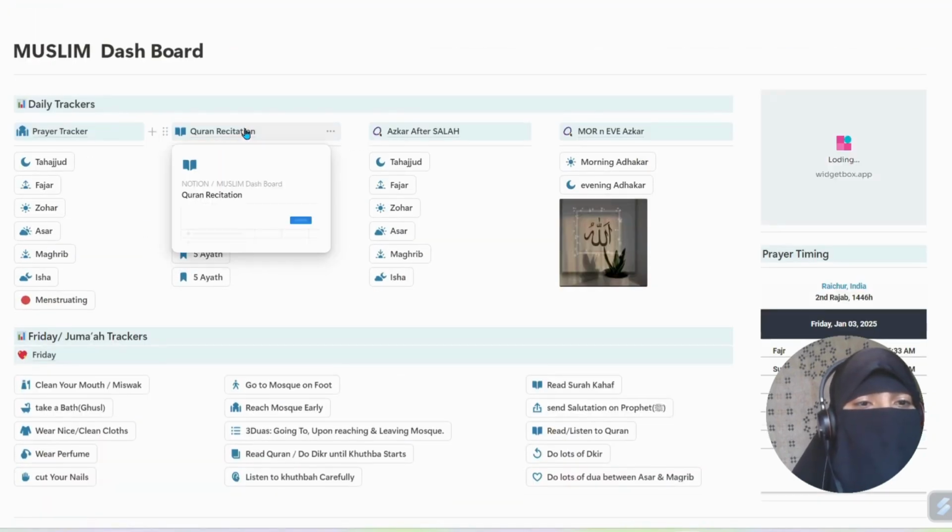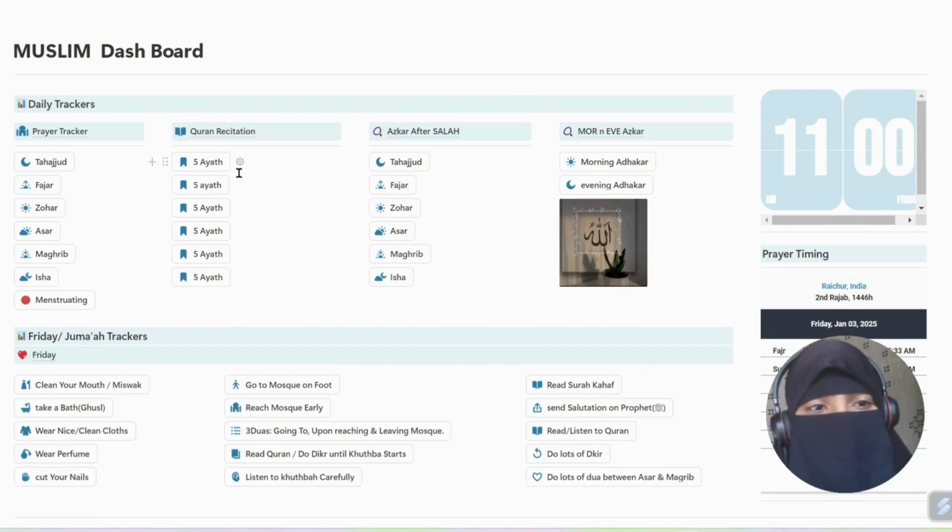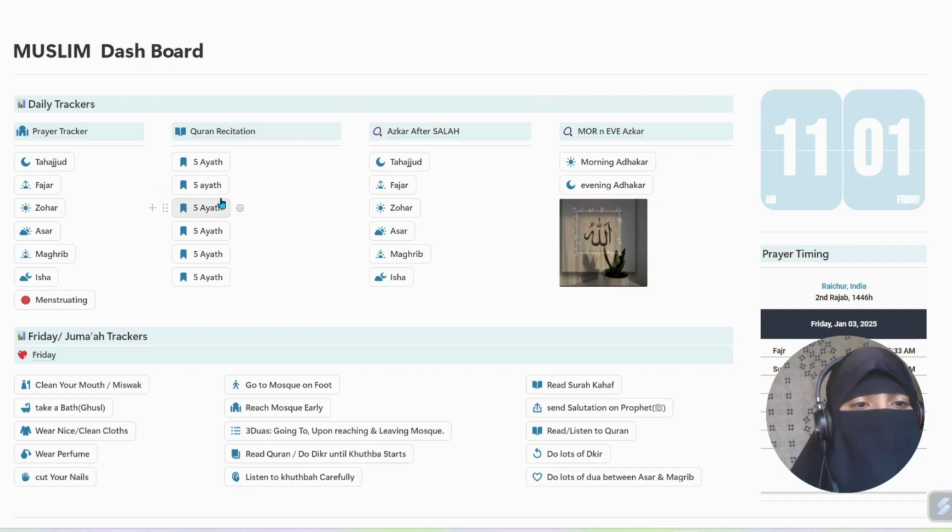And here we have the Quran recitation tracker. Here also I have divided Quran recitation into 6 parts. Like after Tahajjud, I will recite 5 ayah. After the Fajr, I will recite 5 ayah. And after the prayer, I will recite 5 ayah, similar to Asr, Maghrib, and Isha.